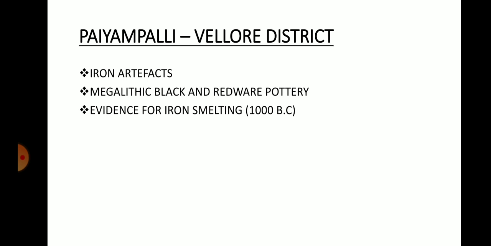Okay, iron smelting. There were evidences at this place. And also when they did carbon dating research, it showed that this particular period is around 1000 BC. Okay, so these are some information about Payyempalli.